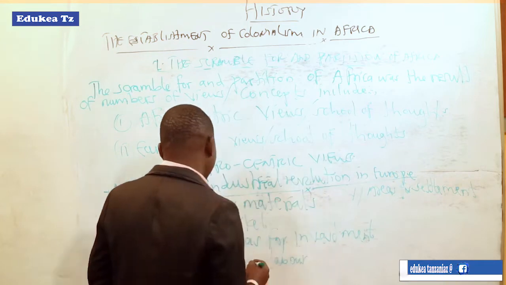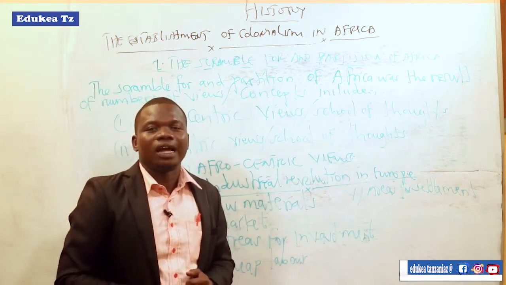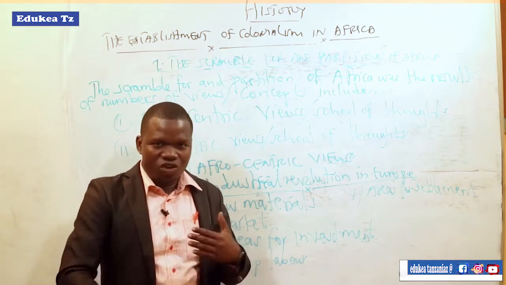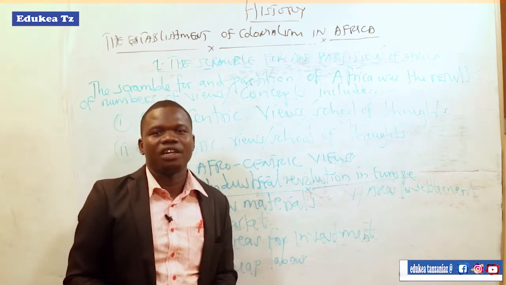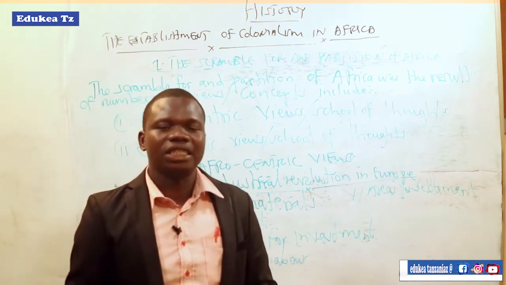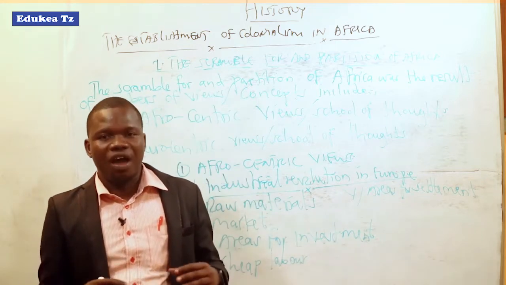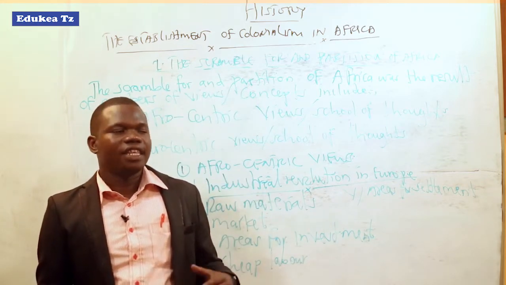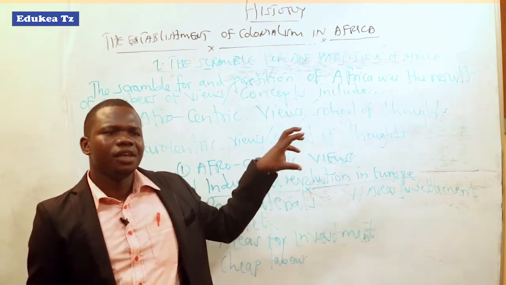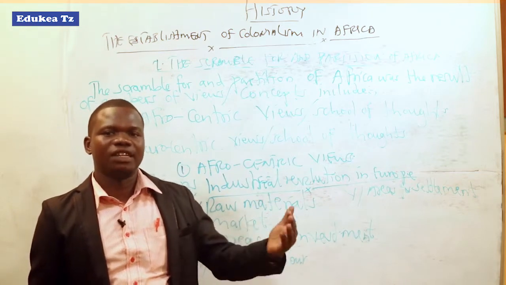So these 5 demands made them come to Africa and start fighting or struggling for African colonies, as the result of the scramble for and partition of Africa. And the evidence of this is in those different books that were written by Africans.